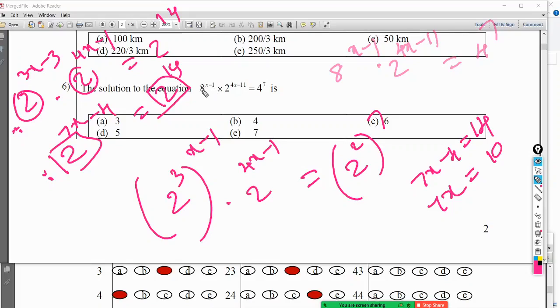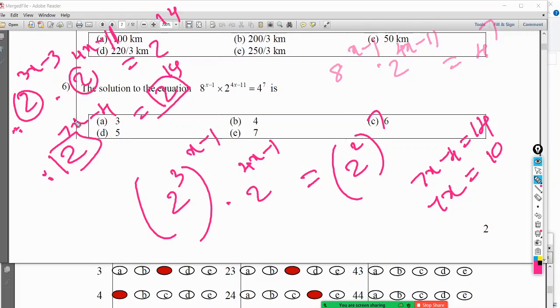The answer is 2 to the power 4x minus 11, but I wrote 4x minus 1. That is a mistake. Okay, sorry, I have written it as 1. It's 11. Thank you.